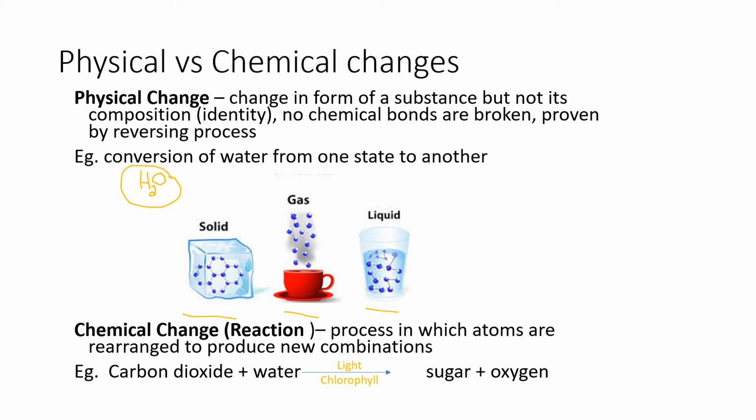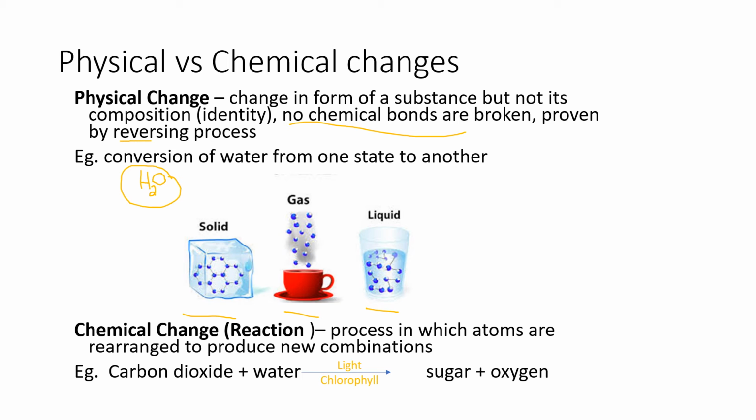For physical changes, we don't always see a change in the state of the matter. Sometimes it could simply be a change in the appearance. So what I mean by that, if you have a block of cheese and you shred that cheese so that now you have smaller pieces, that could also be considered a physical change because you went from a large solid block to a shredded block. Both are still the same composition, they're both still cheese, same chemical compounds, they're just now in a different form. So the key for physical change is that no chemical bonds are being broken.